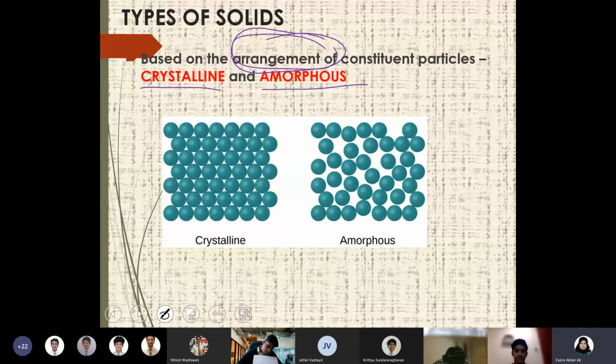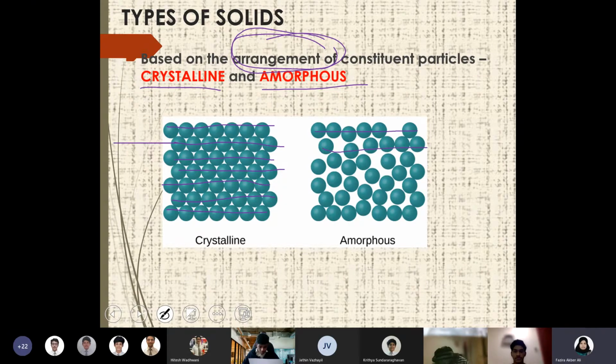It's related to the arrangement. Here in the crystalline, you can see the arrangement is so perfect in each layer. You can see an orderliness, right? A particular order is maintained in each line and it's so perfectly arranged. But if you look into the amorphous and look at the arrangement in each row, you can see that order is not maintained throughout, right?